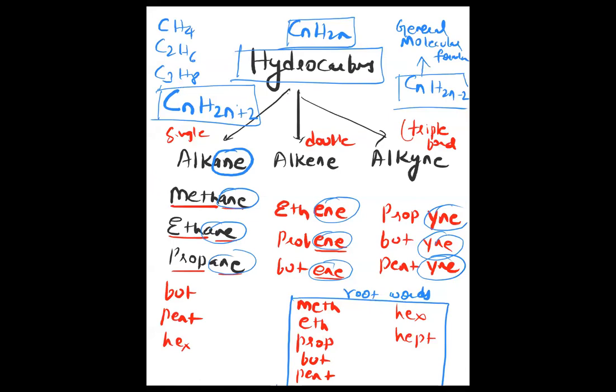One thing you can do as homework actually: write the structural and molecular formula of all these compounds, which I am writing here. That is your homework.